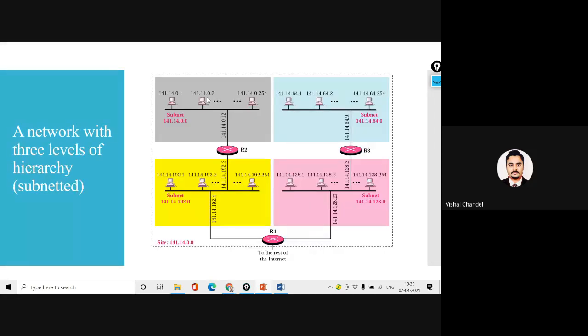Yeah, here you can just understand. 0 was one subnet and 64 is another subnet and 192 is another subnet and 128 is another subnet. Are you getting my point? How the subnet is defined by this byte.